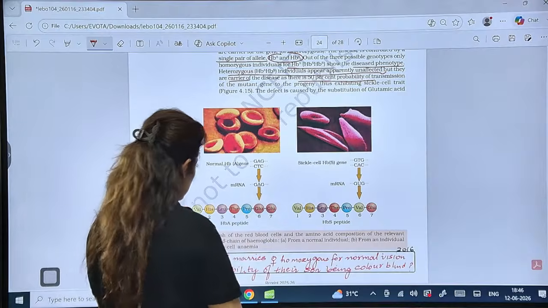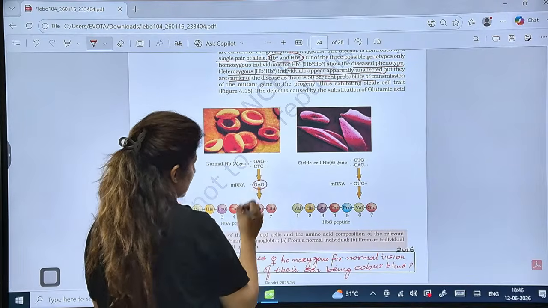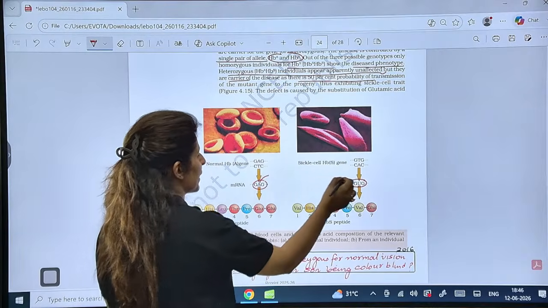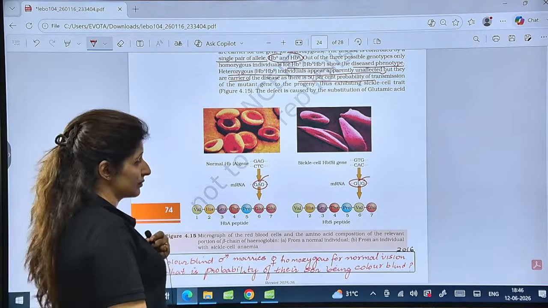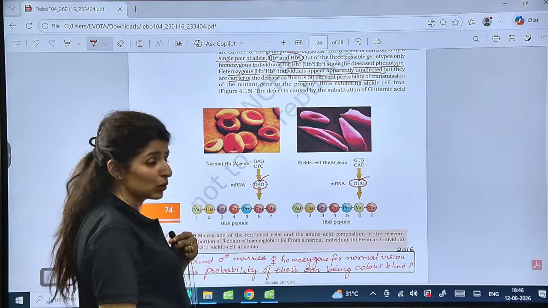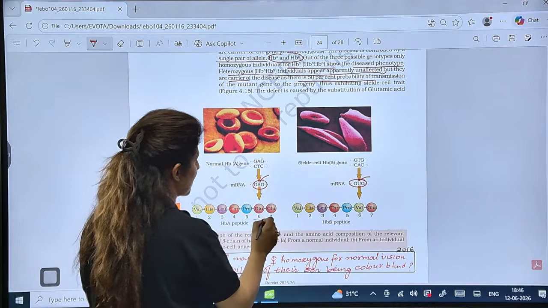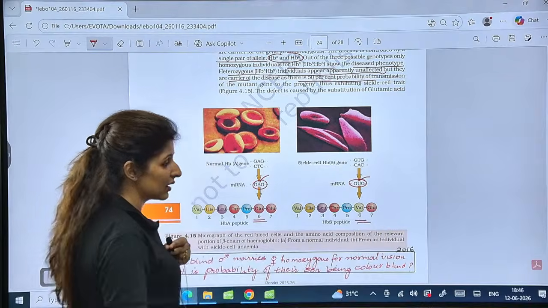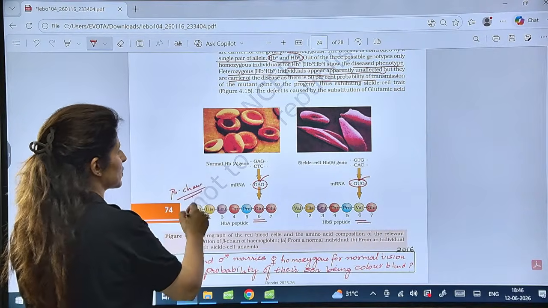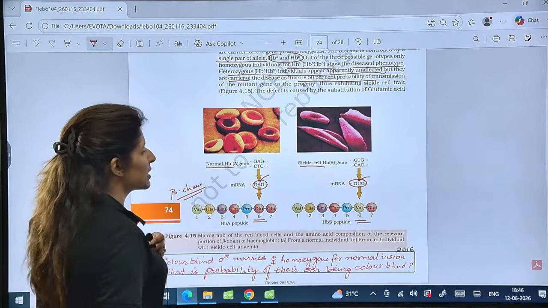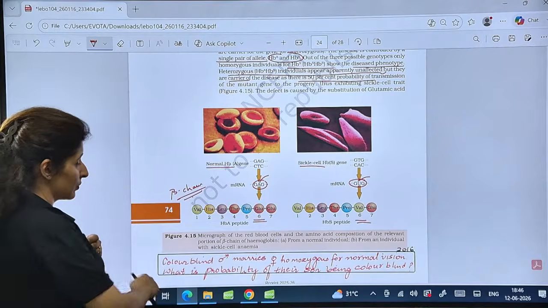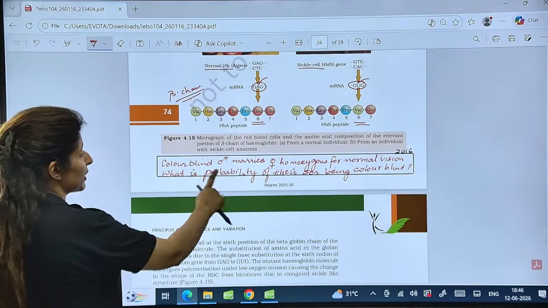What happens in sickle cell anemia? GAG is replaced by GUG. It is a point mutation, just one base pair change, A to U, so GAG becomes GUG. Instead of glutamic acid, it is replaced by valine. The whole beta chain of hemoglobin is affected. So this is normal hemoglobin, this is sickle shape, and see, it affects the structure of RBC also. Is that clear? So solve these questions, guys.